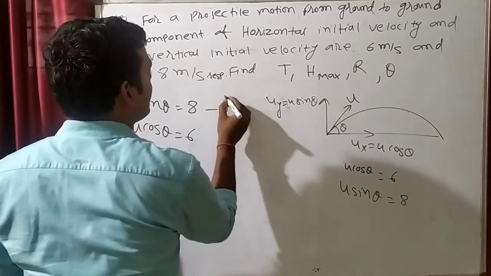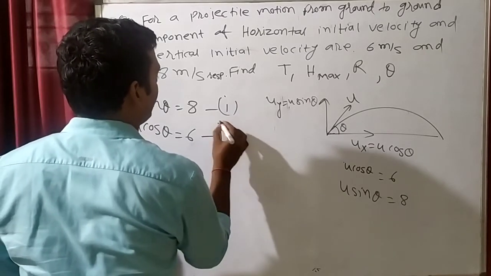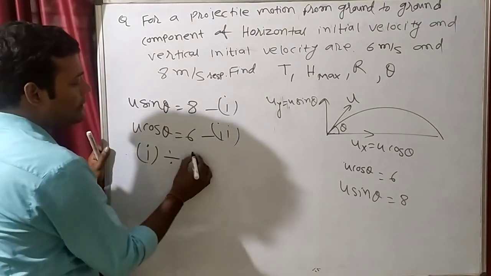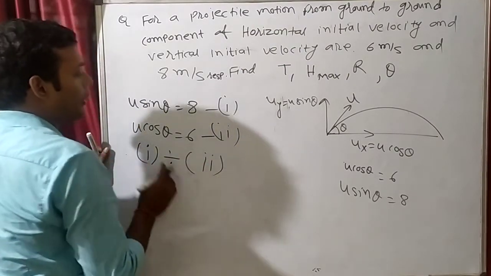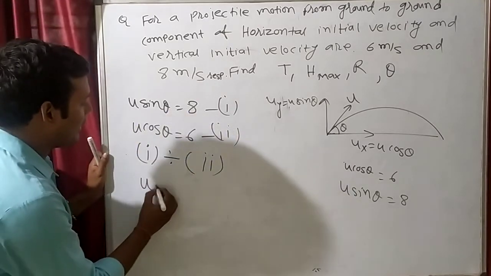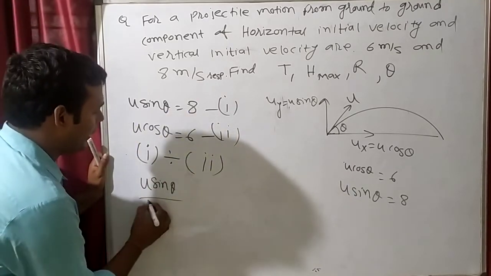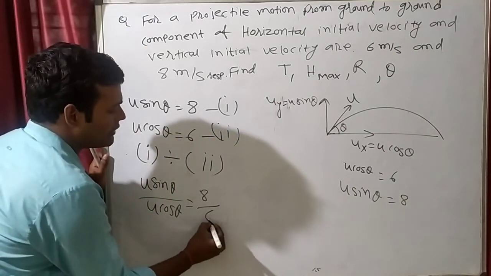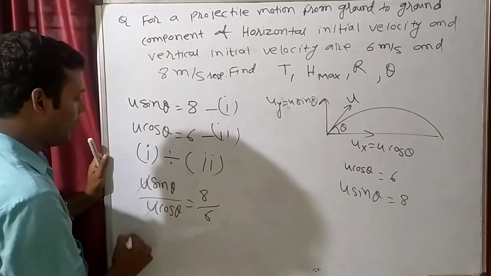So let's say this is our first equation and this is our second equation. If I divide the first by the second, then this will be u sin theta by u cos theta, LHS by LHS and RHS by RHS. This will be 8 by 6. u and u will cancel.